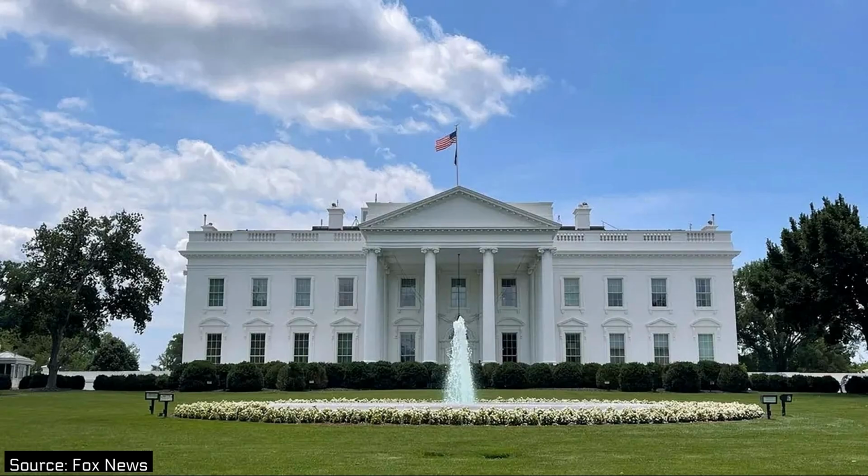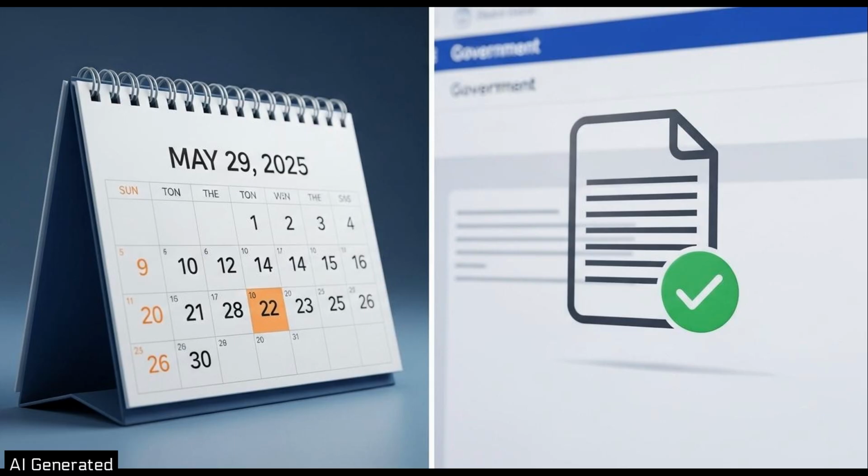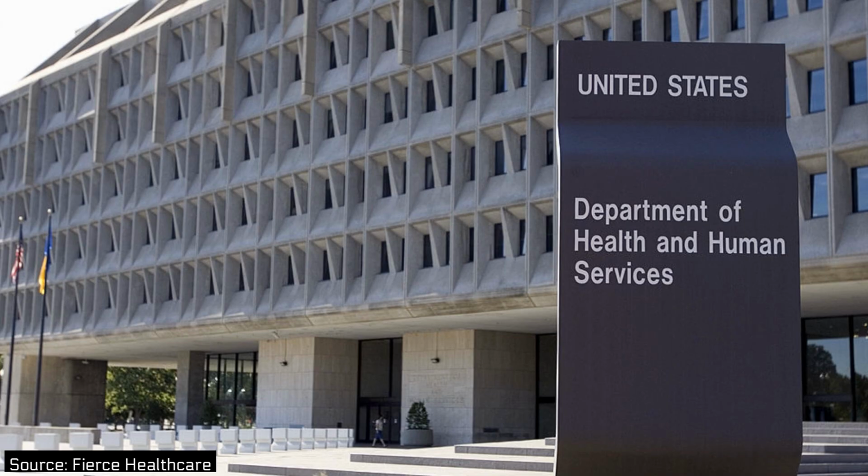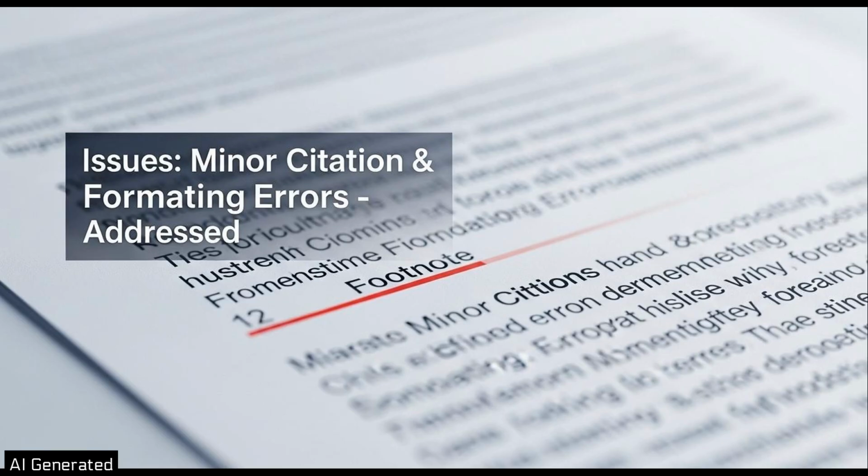The White House acknowledged problems, and by May 29, 2025, a corrected version of the report was uploaded, reportedly removing AI-related markers. The Department of Health and Human Services, often called HHS, termed the issues minor citation and formatting errors, stating these have now been addressed.